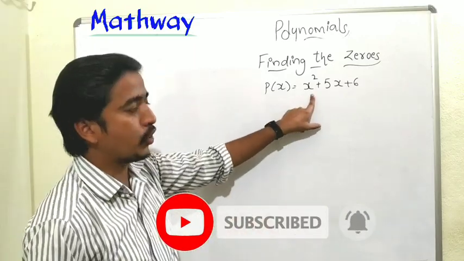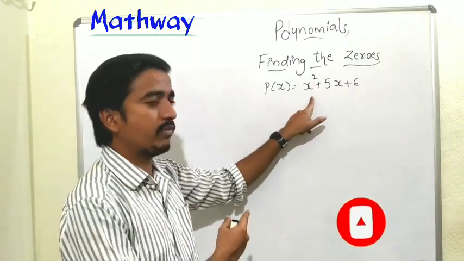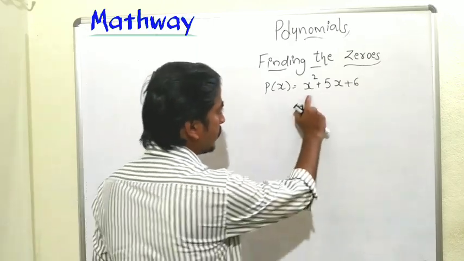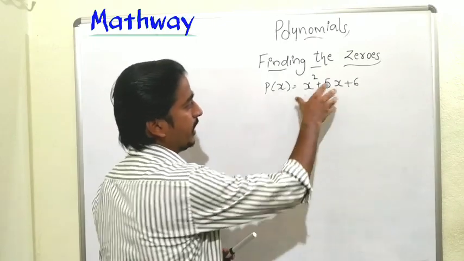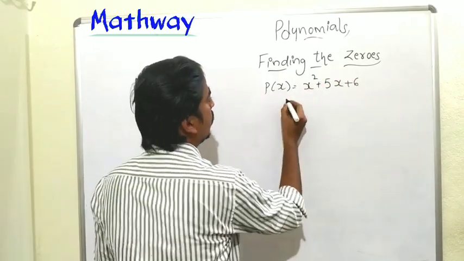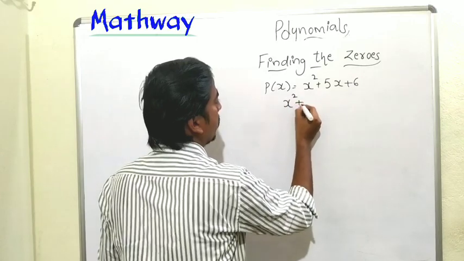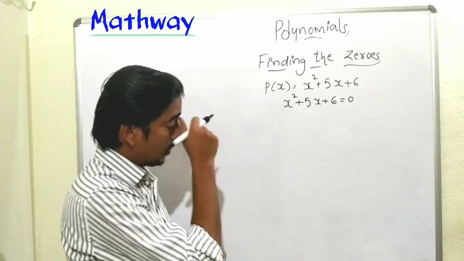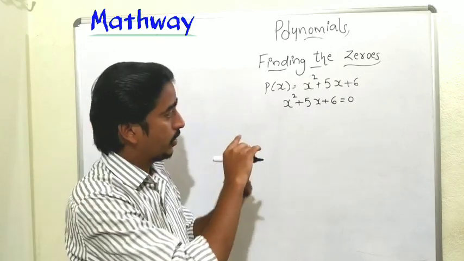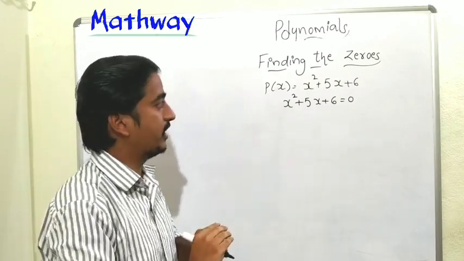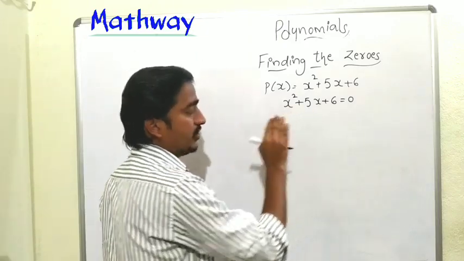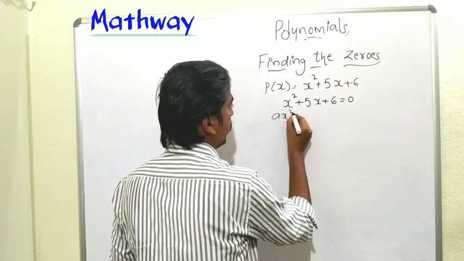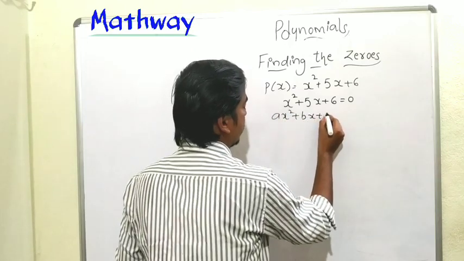Now it is a quadratic polynomial, right? Degree is 2. So for this, we will get at most 2 zeros. Let us find what the 2 zeros are. To find the zeros, we take the equation equal to 0. So take it as x square plus 5x plus 6 equal to 0. Now we need to factorize it. By splitting the middle term, we can factorize this. First compare this with the general quadratic polynomial, ax square plus bx plus c equals 0.